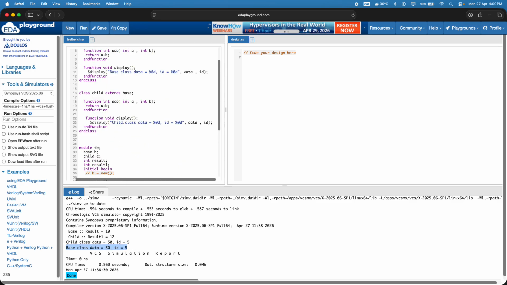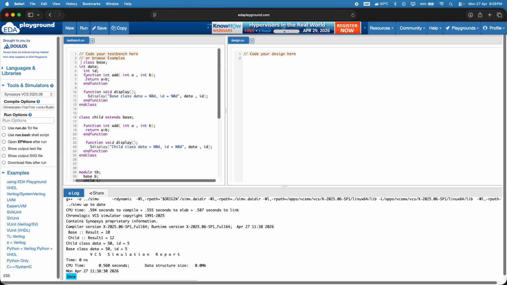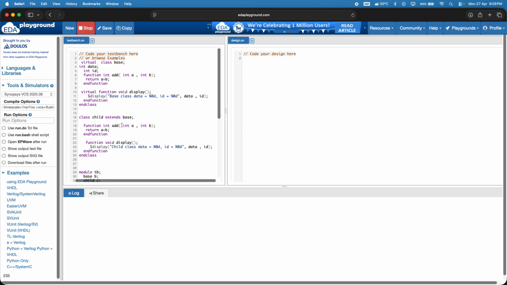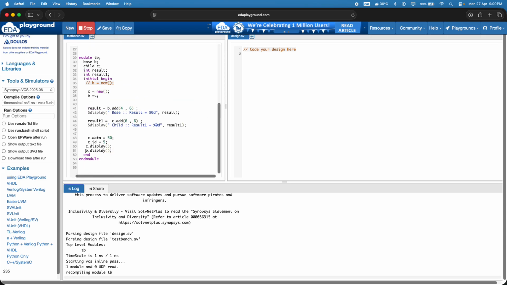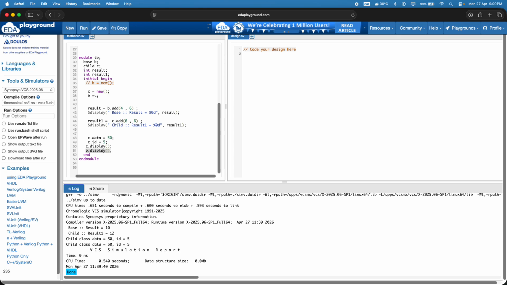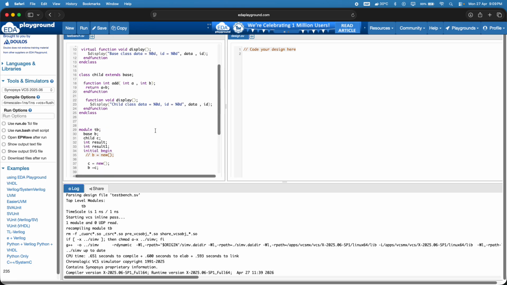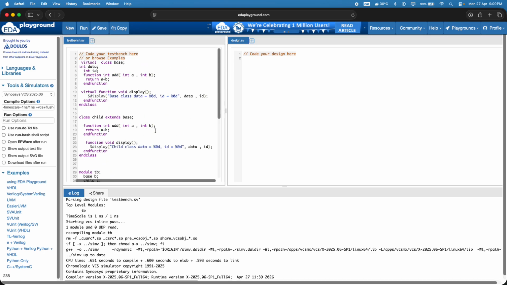So now if I add this virtual, and we will be adding this as a virtual method, now let's see what happens. So we will be getting the child class. Even though we are calling b dot display, we should be able to get the child class. So we are getting this child class data as 5 comma, sorry, 50 comma 5. So this is all about the abstract class as well as some mix of polymorphism we can say. Yeah, thank you all.